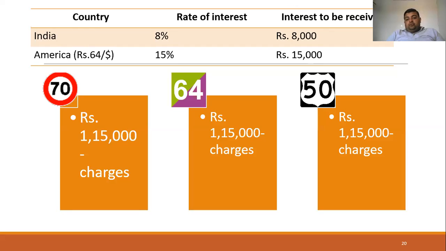Let's take a text box to explain this. For example, in this case $1 is equal to 50. So it means that there is a decrease in the price of dollar by how many rupees?